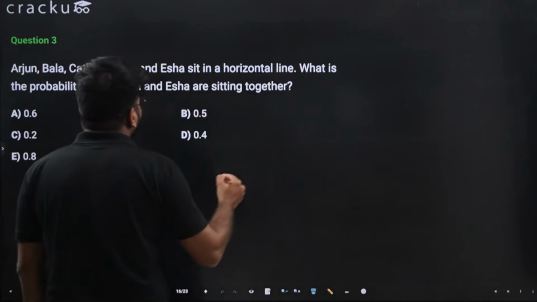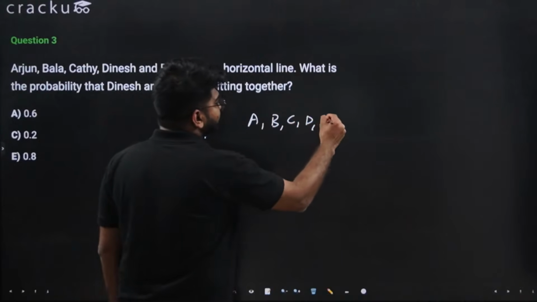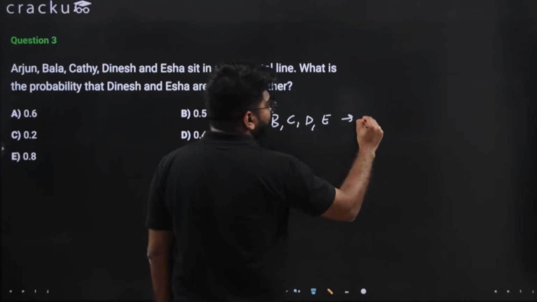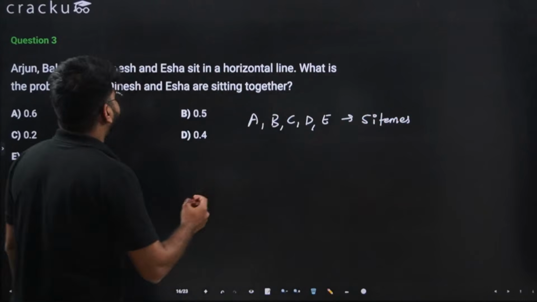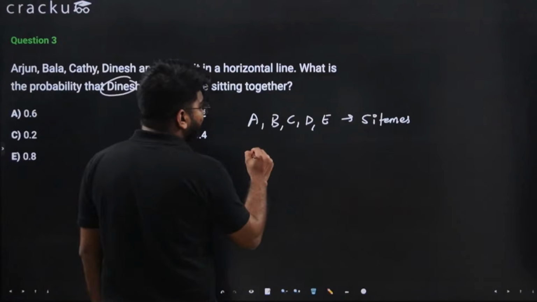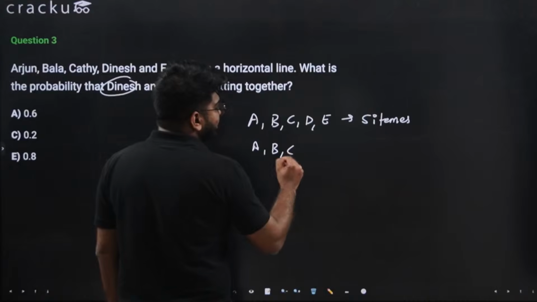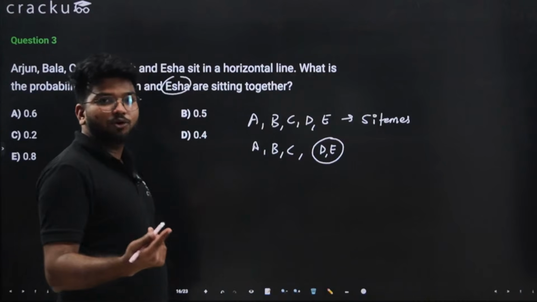Now let's say we have A, B, C, D and E. So we have 5 items here. I want Dinesh and Isha to be always together. Let's say D and E are always together. Let's say they are one club only.